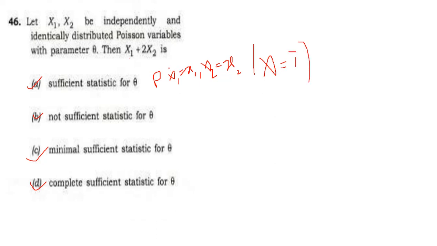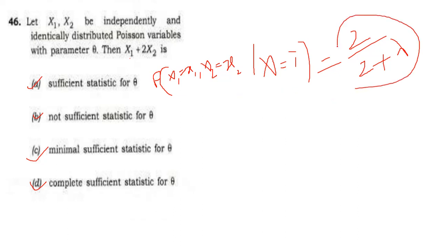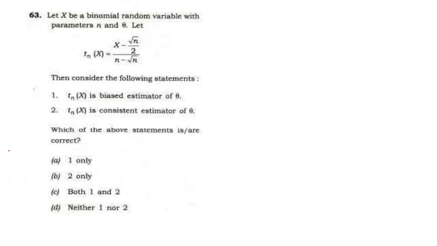When you solve this conditional distribution, finally you got 2 upon 2 plus lambda. Here our conditional distribution is dependent on lambda, then we say that it is not a sufficient statistic. So option B is the correct answer. Now we can move to one more question.